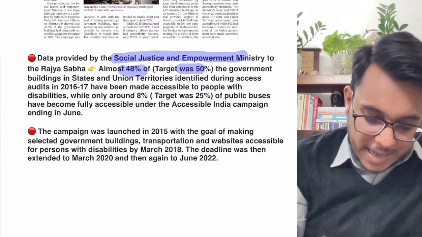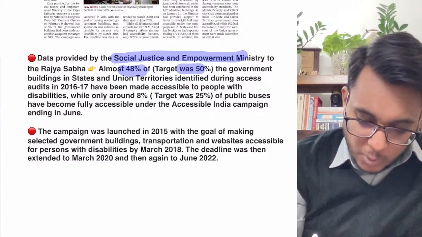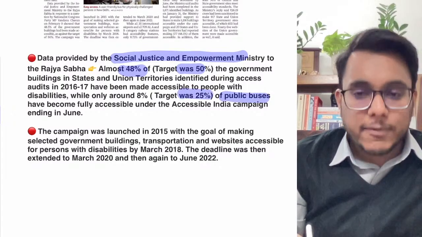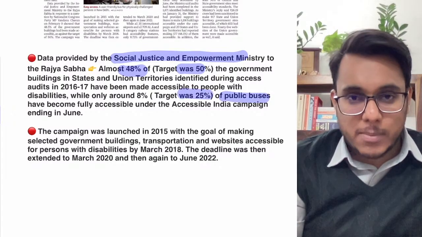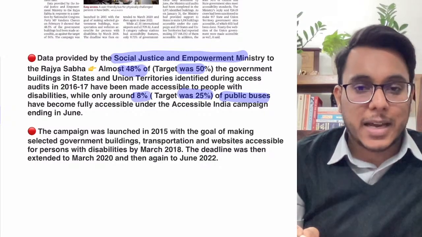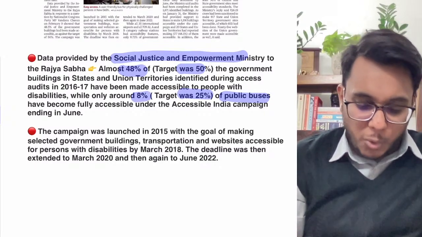Then it was provided that when we talk about public transportation or public buses, 25% of the public buses have to be made disabled friendly, but only an 8% target has been achieved. Clear?